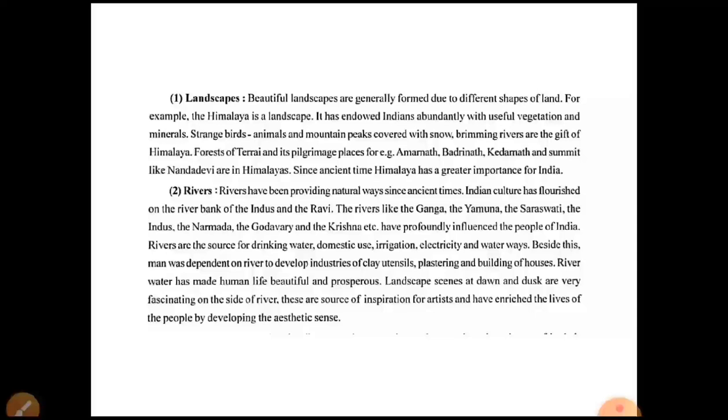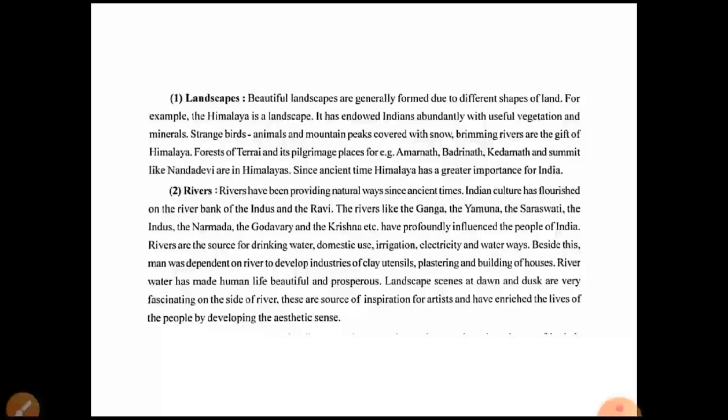Forests and difficult terrain, and it is a pilgrimage place. For example, Amarnath, Badrinath, Kedarnath and summits like Nanda Devi are in the Himalaya. Some pilgrimage places are located in the Himalaya, and people go to these places like Amarnath, Badrinath, Kedarnath. Since ancient times the Himalaya has had a greater importance for India, and people have given it more importance. The next one is rivers.